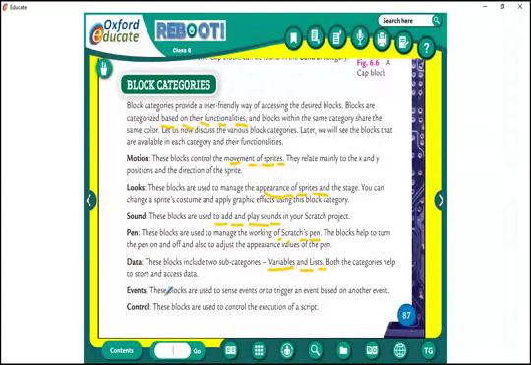Next one is events. Okay, there are marriage events, birthday events, or housewarming events. Or simply events. Today a party is there, what happened? Simply a party, two or three children coming together. Events. In the same way, these blocks are used to sense events or to trigger an event based on another event.